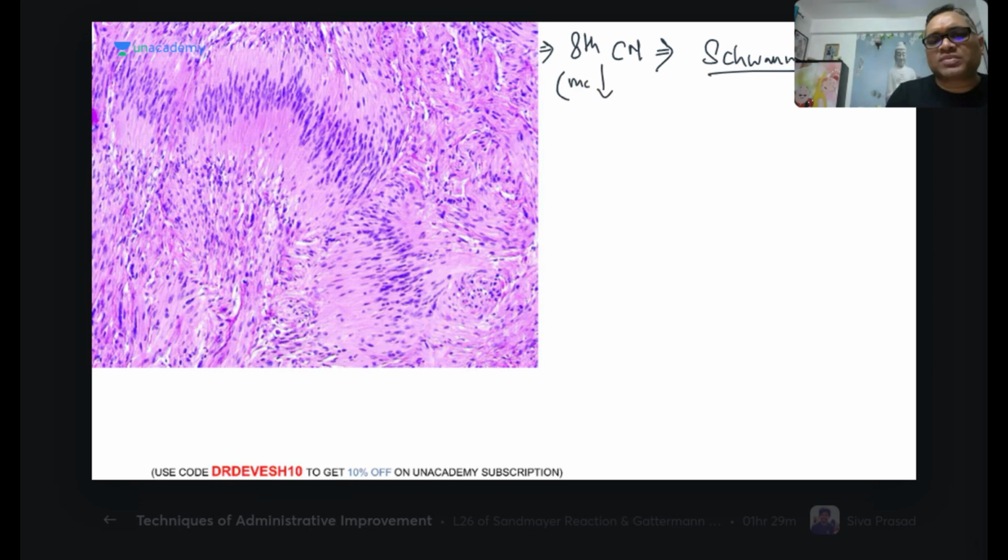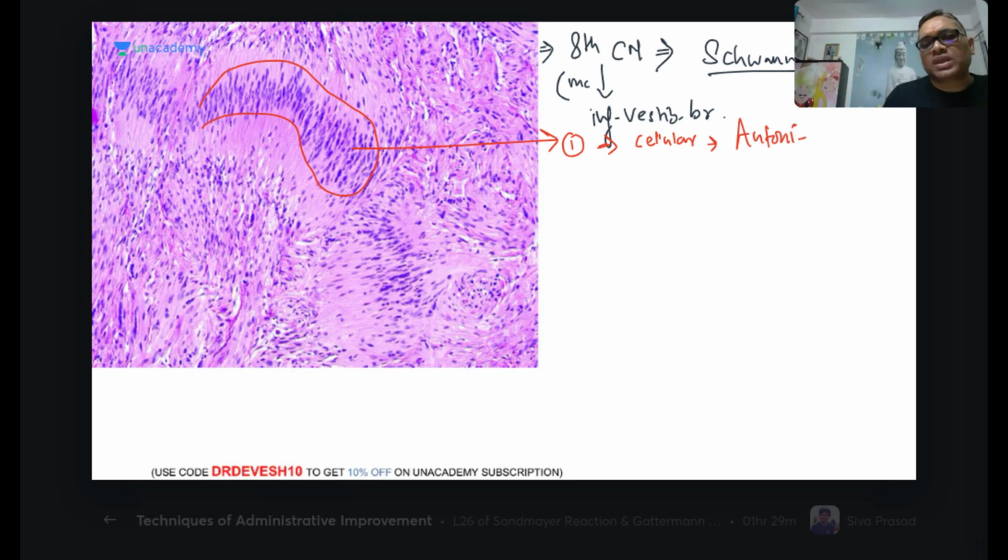Schwannoma most commonly arises from the inferior vestibular branch. So remember this point also: inferior vestibular branch. What we are seeing in this schwannoma, we can notice there are two areas which I'm marking. Number one is a highly cellular area. This highly cellular area is called Antoni A.